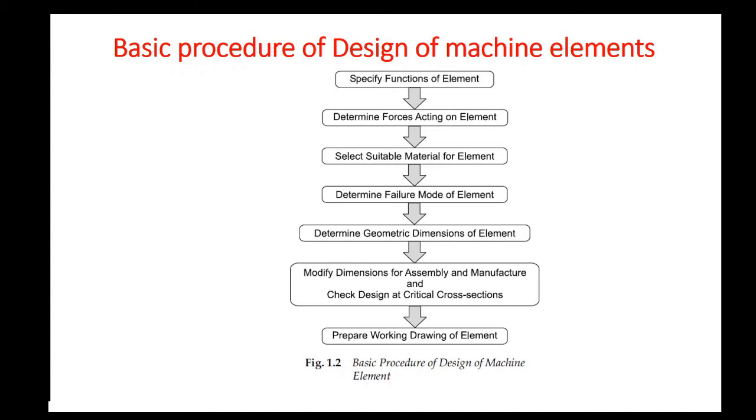Next step is determining the forces acting on a machine element. What are the types of forces which can act on a machine element? It will be a static load which is constant in magnitude with respect to time, or it will be a fluctuating load which varies in magnitude with respect to time. So how do you determine the forces? For that you have to draw the free body diagram of the machine element, and you have to consider the internal as well as external forces acting on the element.